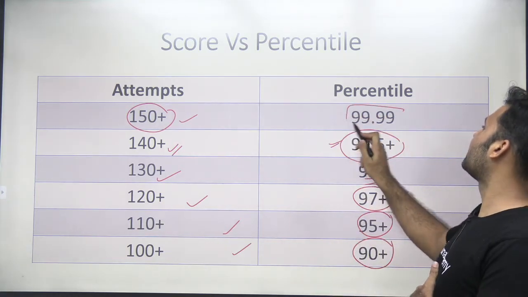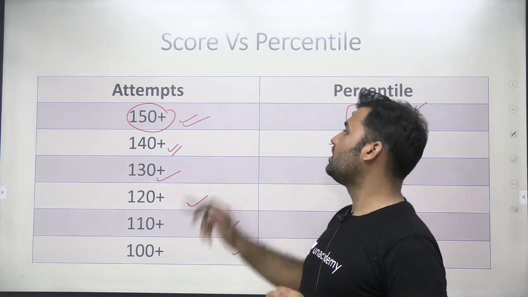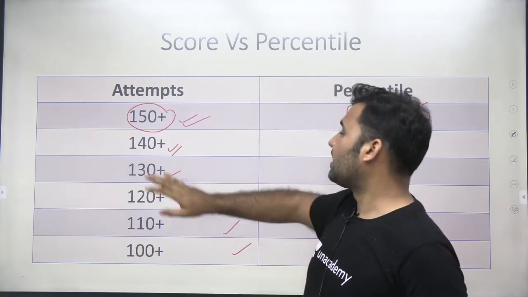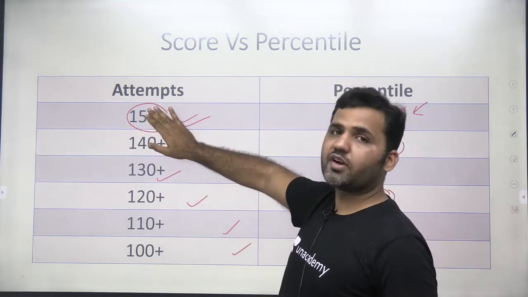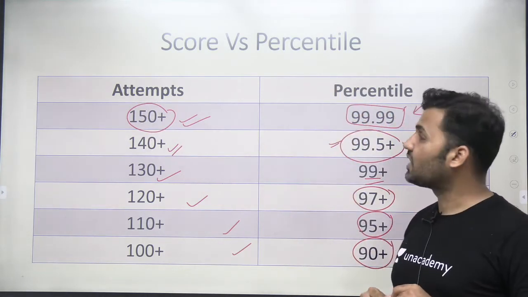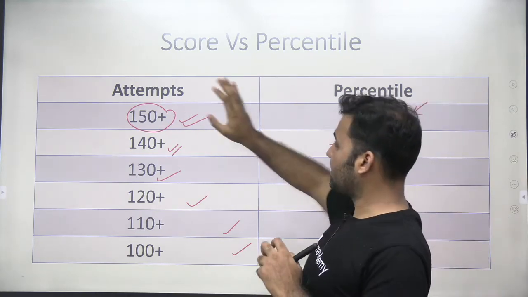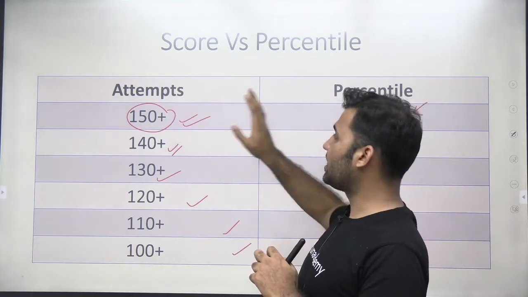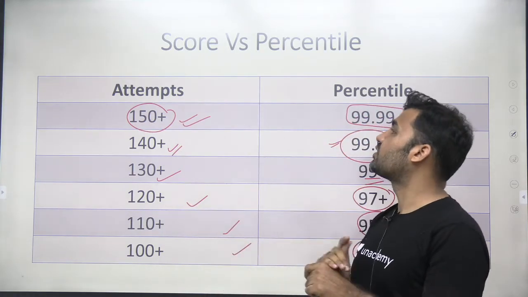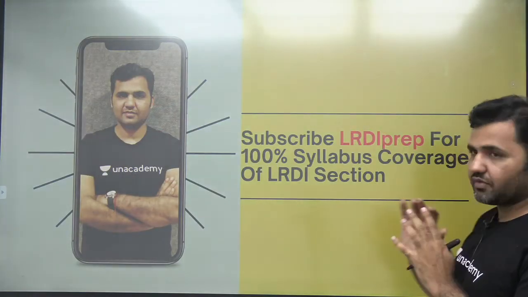If you are targeting top colleges which accept the MAT score, you need to attempt 150 plus questions with maximum accuracy, right? I would say that you need to solve at least 145 questions correctly out of 150, only then you can target around 99.99 percentile. The reason for this high score for 99.99 percentile is the level of difficulty. It's easy to moderate, right? So that's why the cutoff is quite high for 99.99 percentile, and you also have sufficient time.